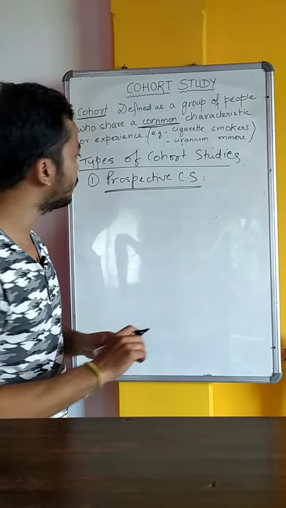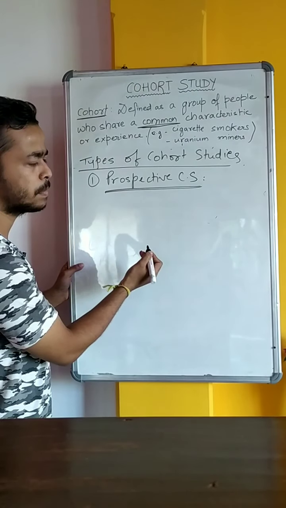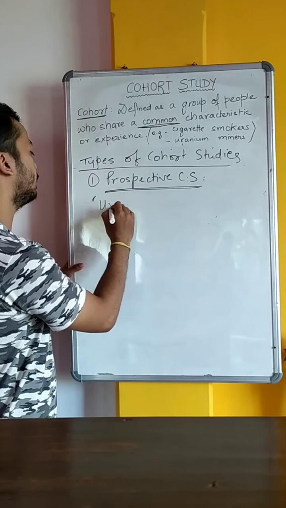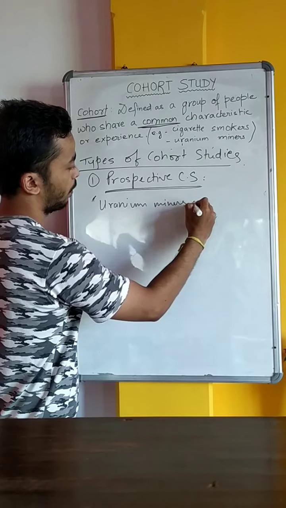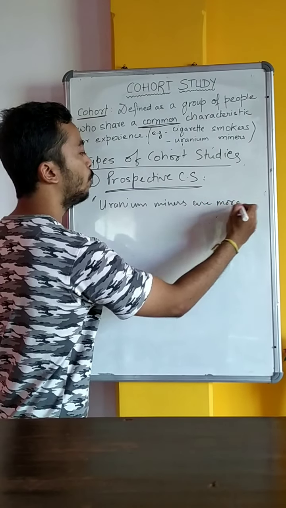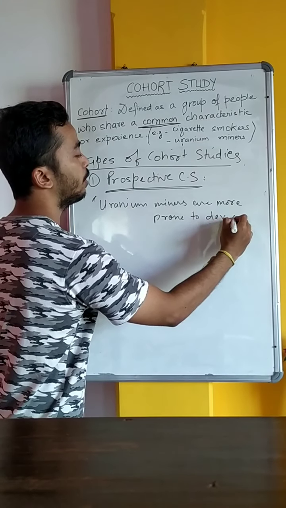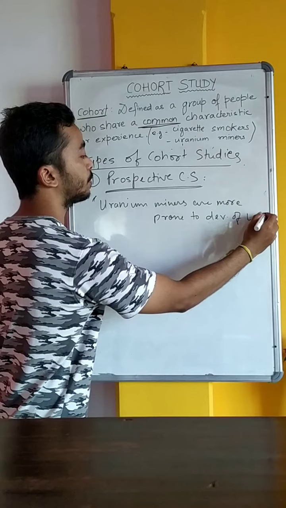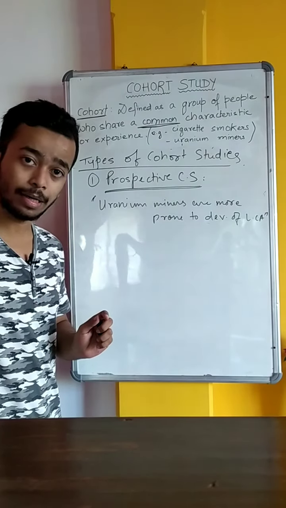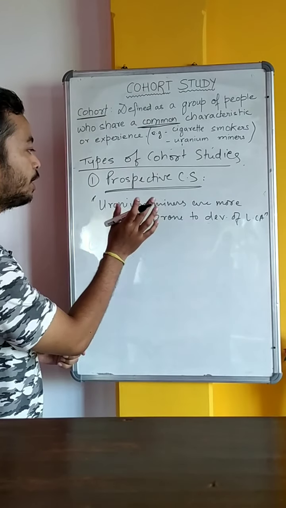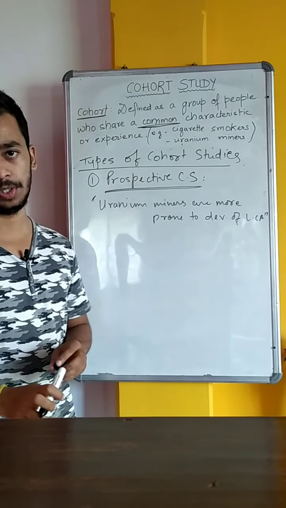So from descriptive study, let's say we have got a hypothesis that uranium miners are more prone to development of lung cancer. Okay, we have got this hypothesis from descriptive study. So now let us try to check this hypothesis using the prospective cohort study.